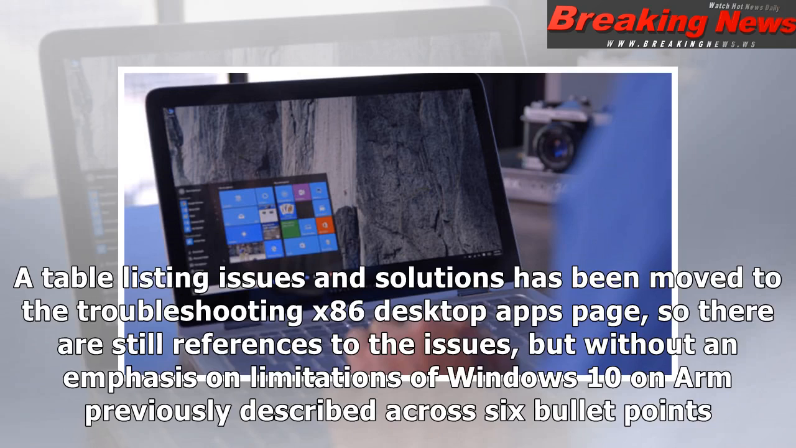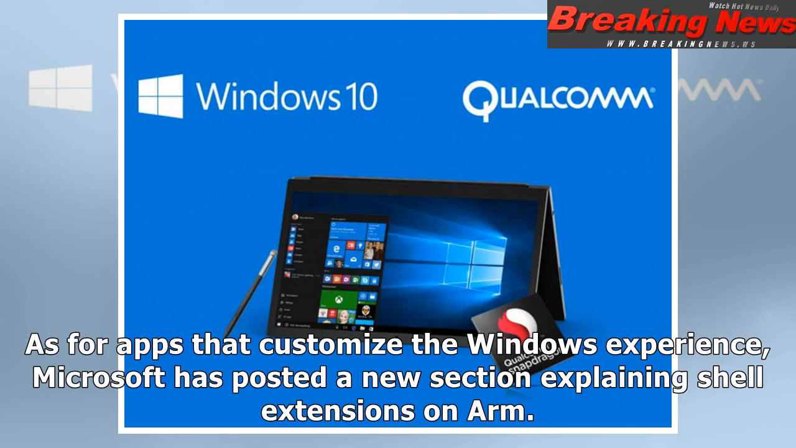A table listing issues and solutions has been moved to the Troubleshooting x86 Desktop Apps page, so there are still references to the issues, but without an emphasis on limitations of Windows 10 on ARM previously described across 6 bullet points. As for apps that customize the Windows experience, Microsoft has posted a new section explaining shell extensions on ARM.